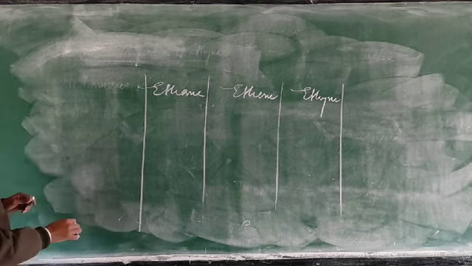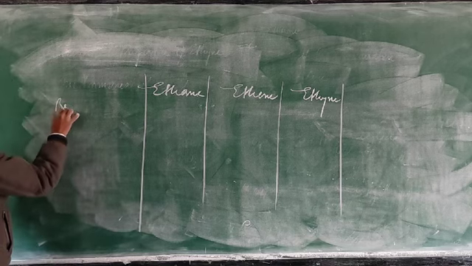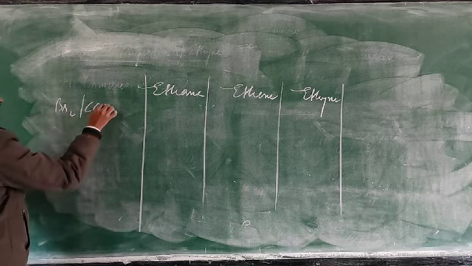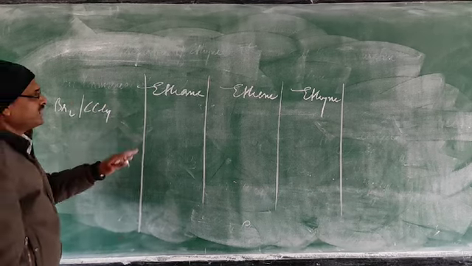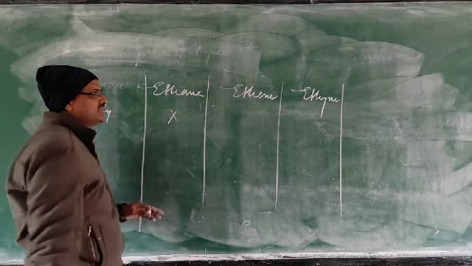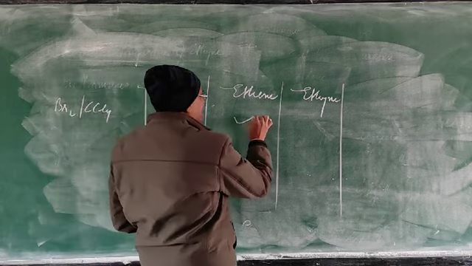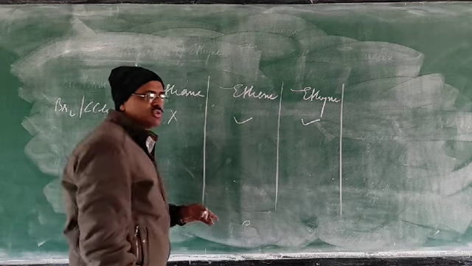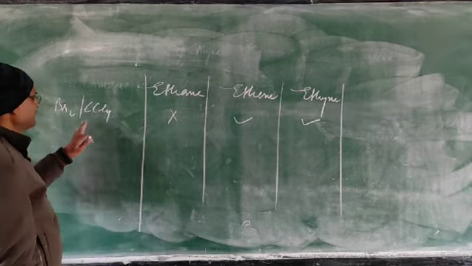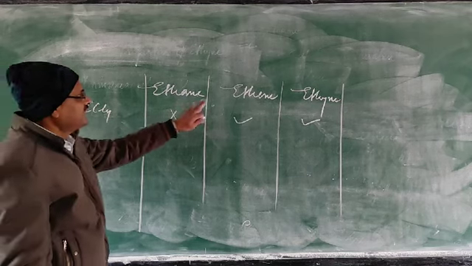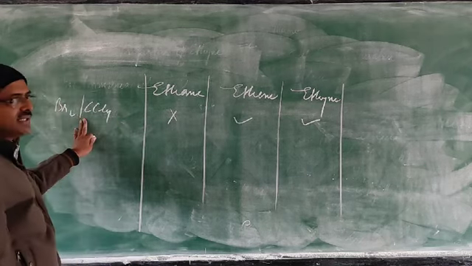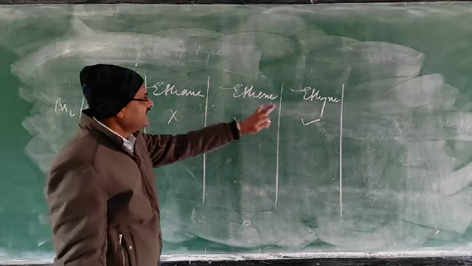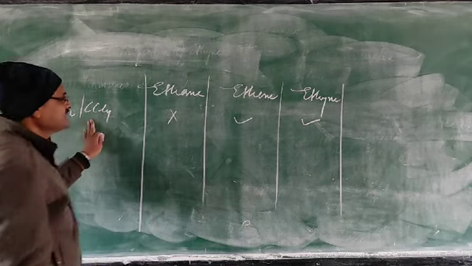First of all, if you take bromine vapors in CCl4, ethane will not give the test because this is saturated, but ethene and ethyne will give. So if the question is asked, give a chemical test to distinguish between ethane and ethene, you can apply this unsaturation test. If ethane and ethyne is asked, you can apply the unsaturation test.